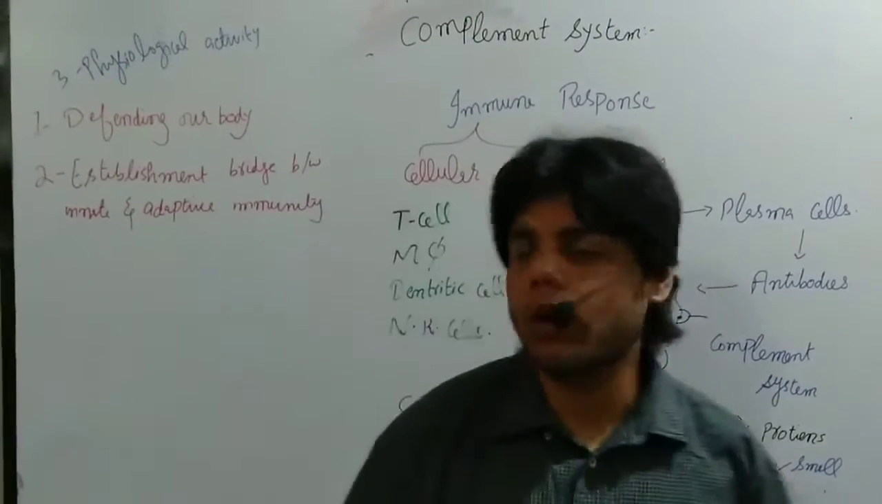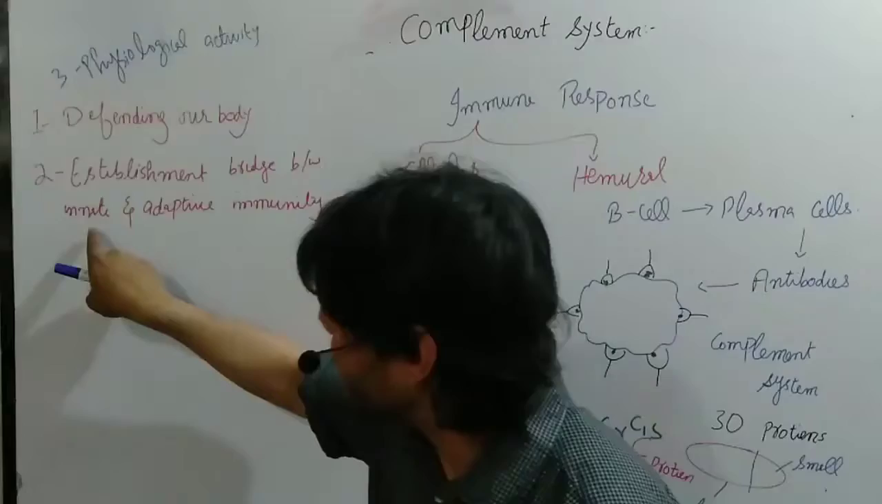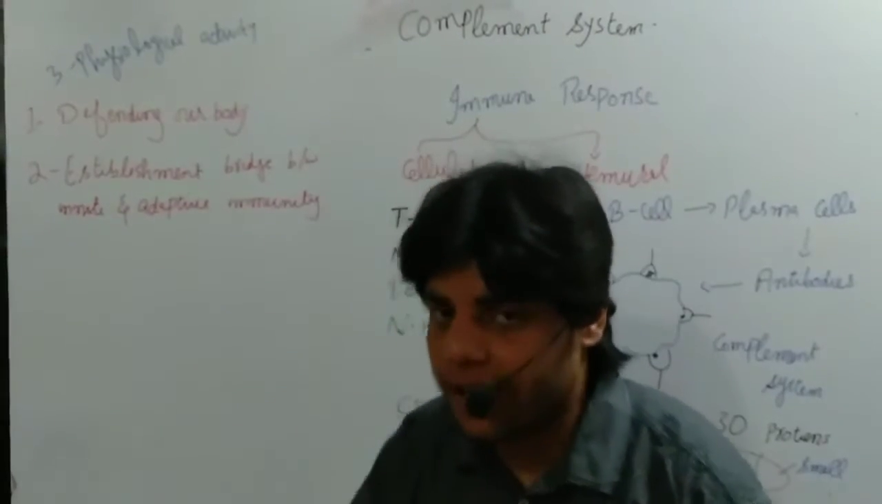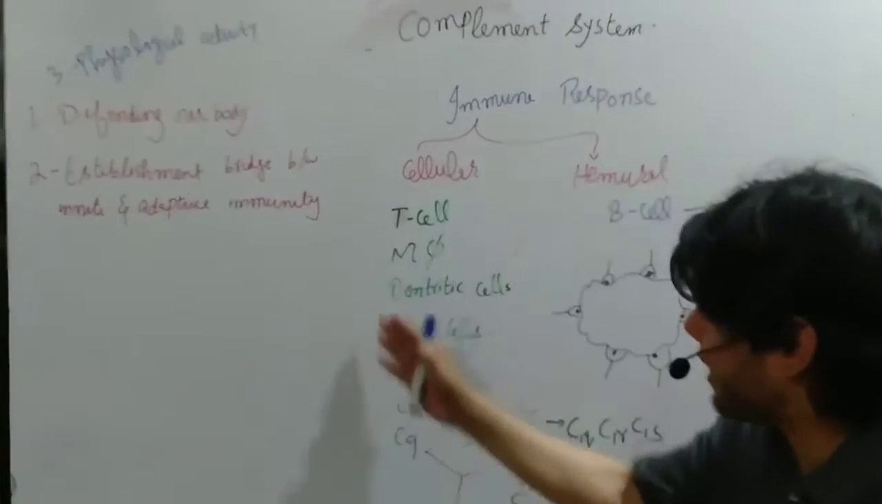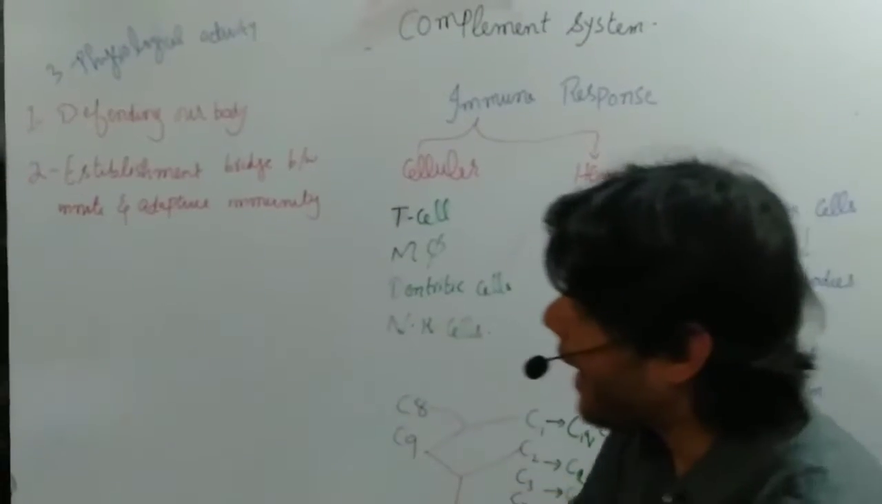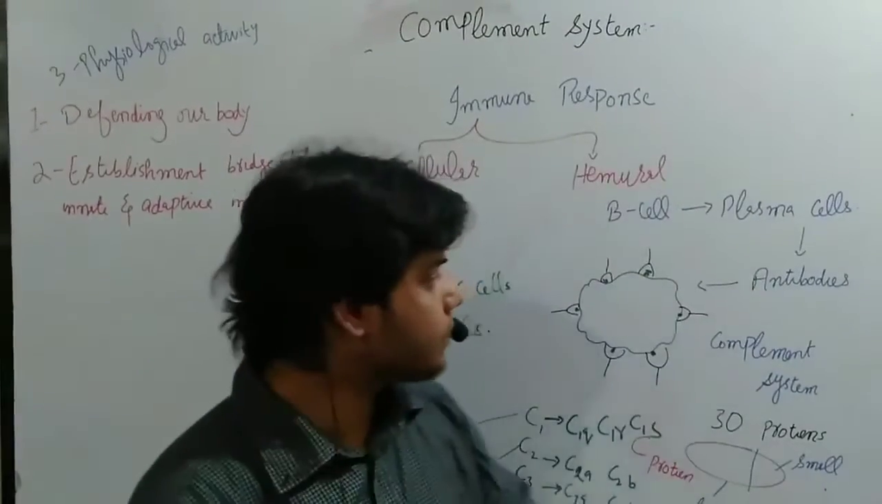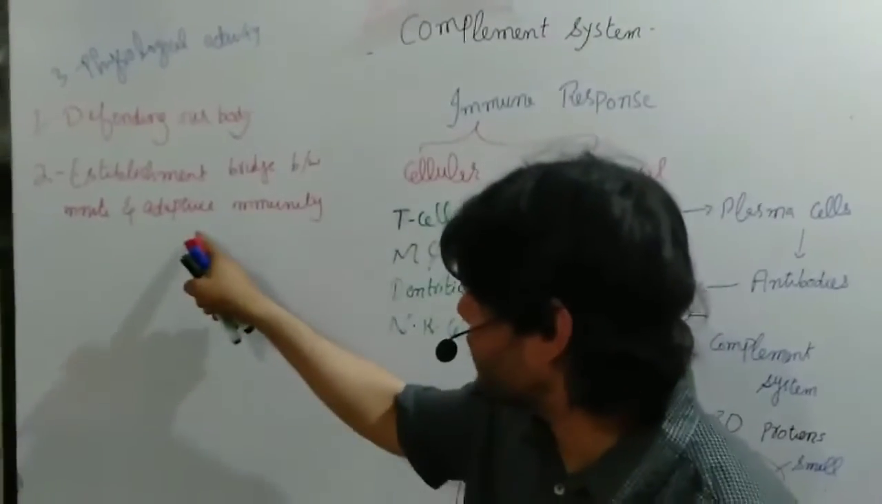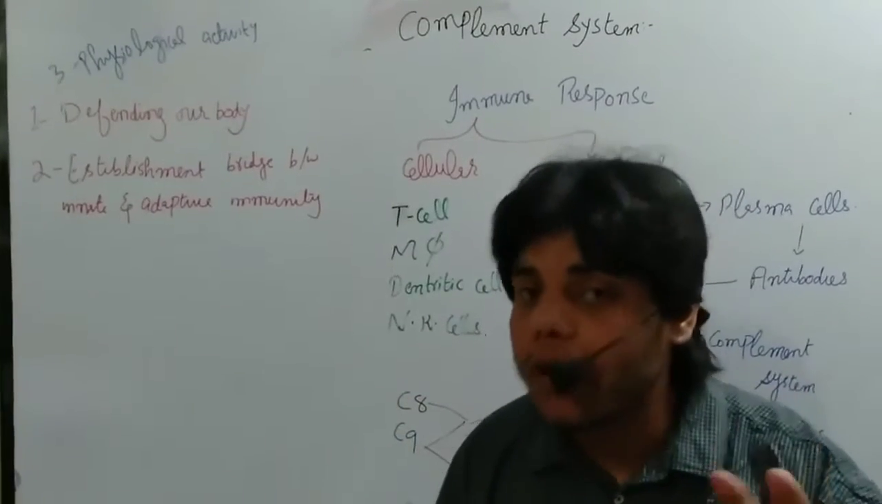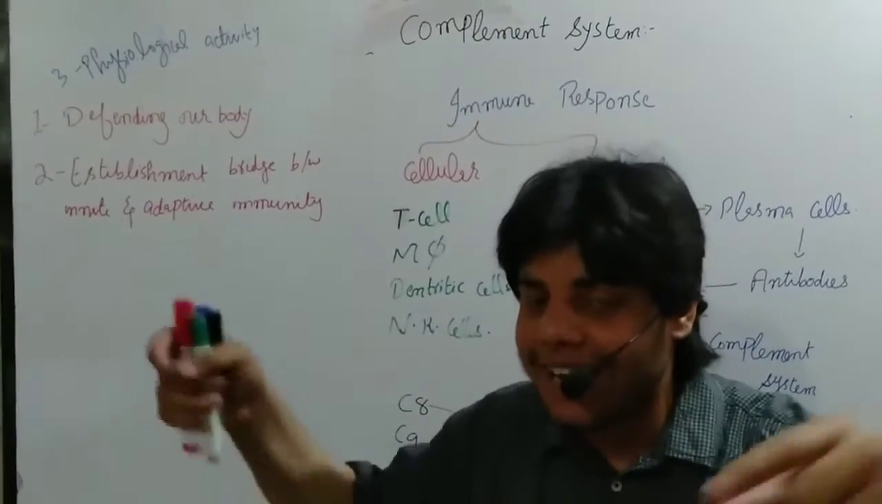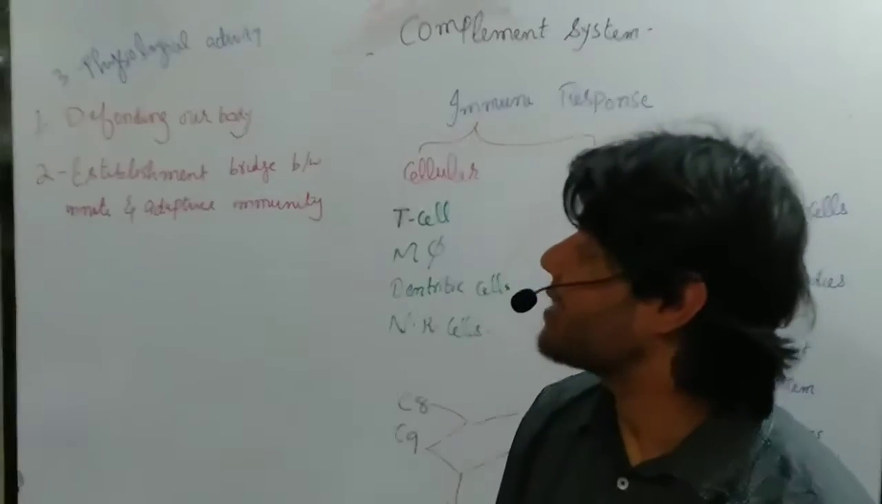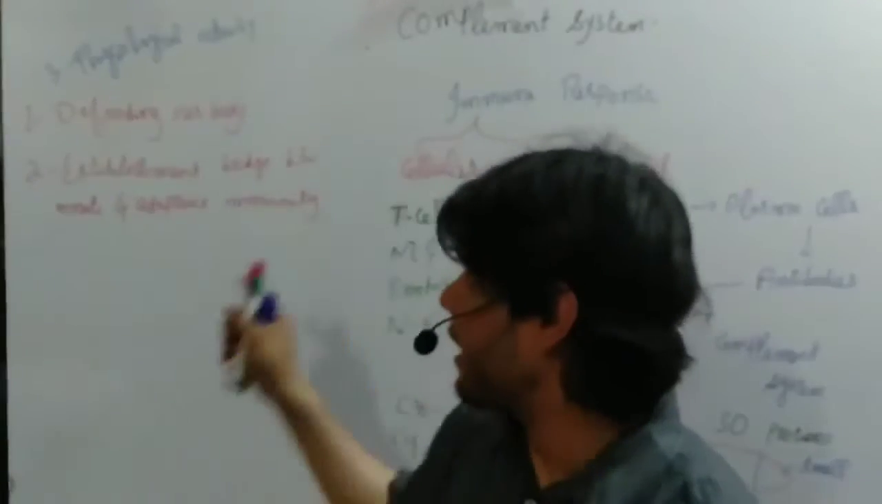Now, how is this bridge formed? The bridge is usually formed in that, in innate immunity, the cells are activated, meaning phagocytes, these kinds of cells. And in case of specific or adaptive immunity, the antibodies are activated. The antibodies are attached. Okay, so that's how the bridge is formed between innate and adaptive immunity.